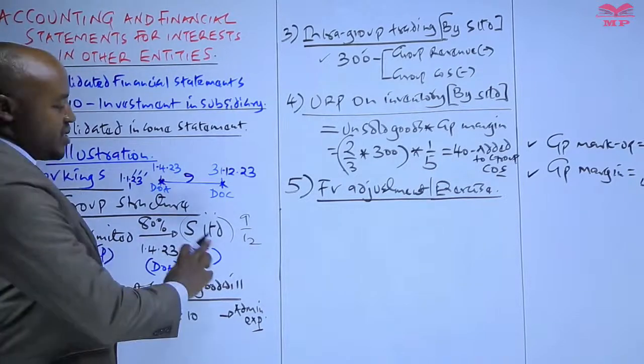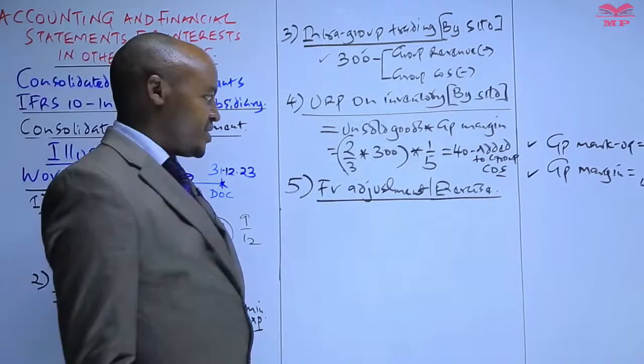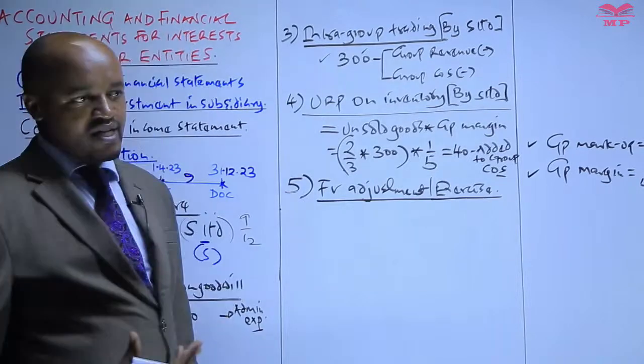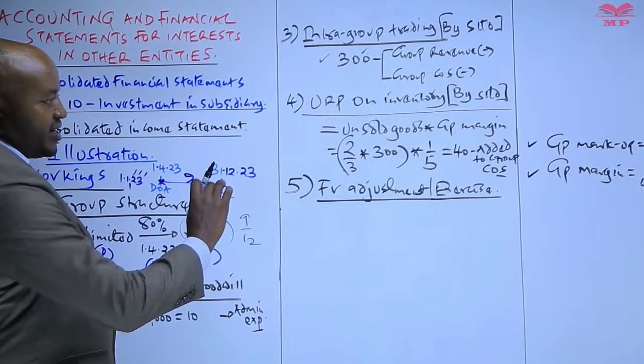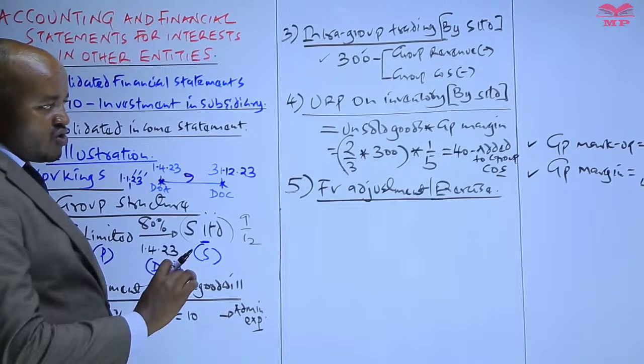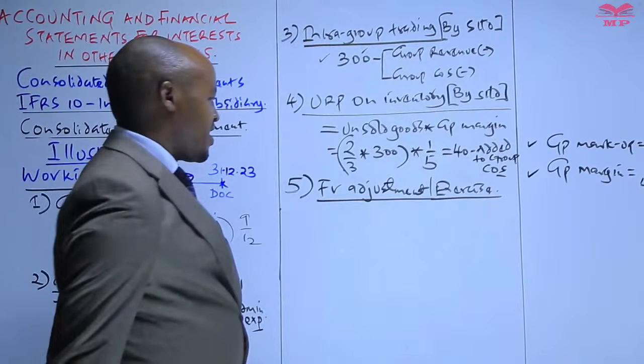And because the subsidiary company does not account for that revaluation of assets, in preparing the consolidated income statement there is something we need to do here, and that is to determine the depreciation overcharge, or rather undercharge, as far as the revaluation of assets by the subsidiary company is concerned.